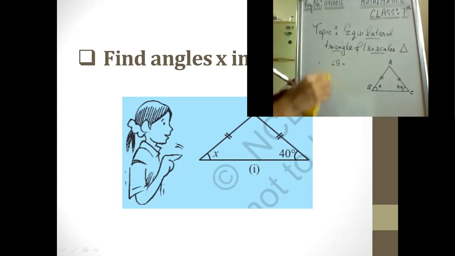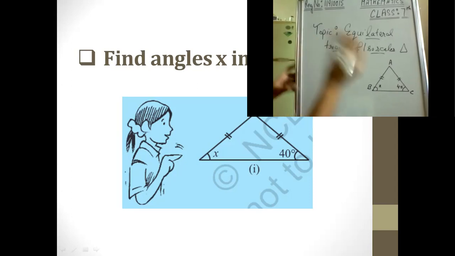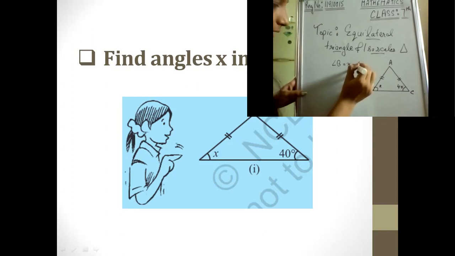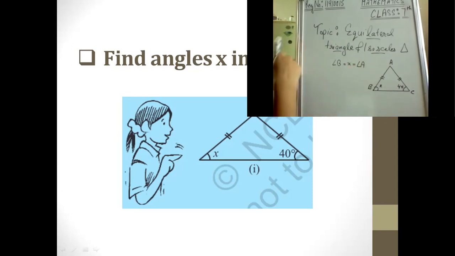Let me directly write it here: angle B is equal to x, which we already know, which is equal to angle A. So if angle B has the value x, then angle A also has the value x. Then we would be moving further.